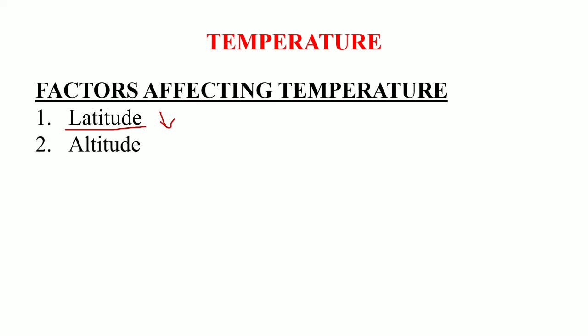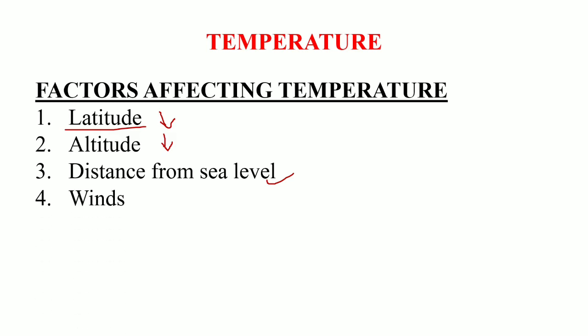Next is the altitude. Temperature also decreases with increase in altitude. It has also been observed that with every 270 meter rise in altitude, there is a decrease of 1 degree centigrade in the temperature, 1 degree Celsius. Okay, so next is the distance from the sea level. The area or place which is near the sea level or at the sea level, the coastal areas, do not have temperature variations or seasonal variations in the temperature. Their temperature is almost constant throughout the year, while the place which is far from sea level will have temperature variations, and will also have seasonal temperature variations.